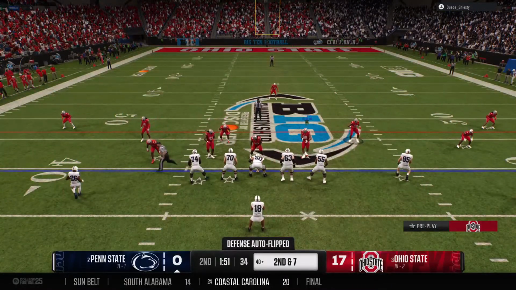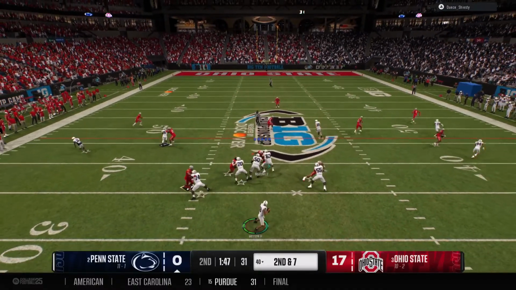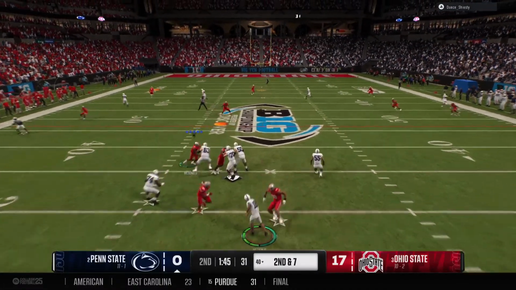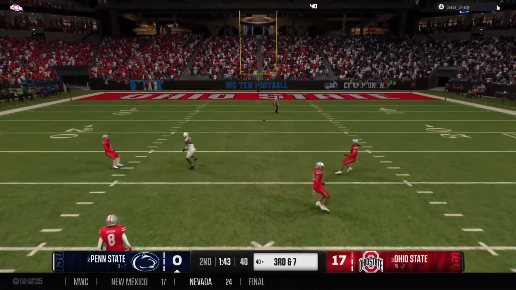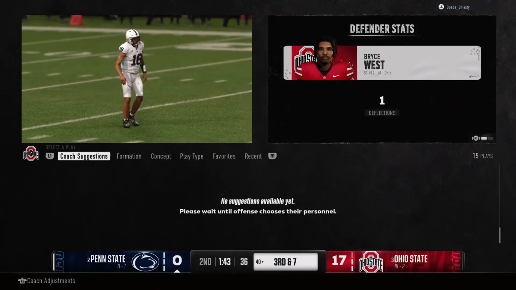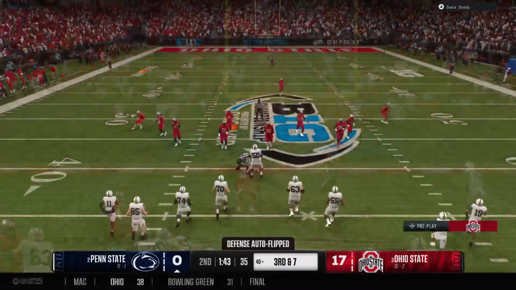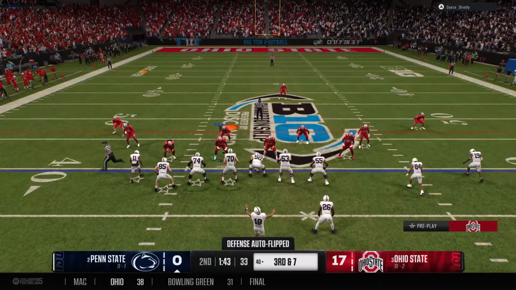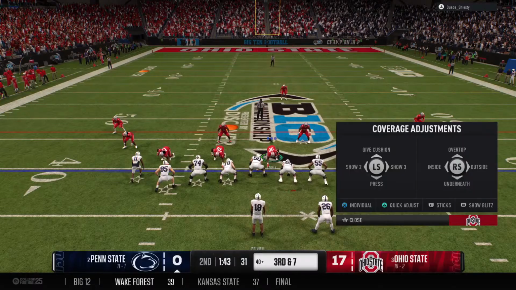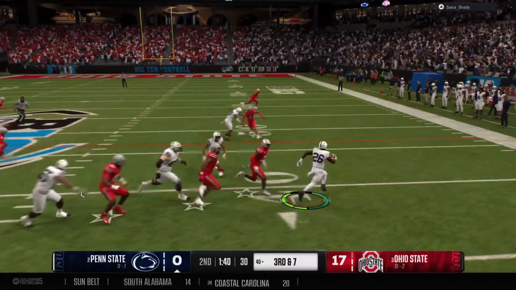2nd down play coming up. And he drops back in the gun. And here comes a deep shot. And the downfield shot is incomplete. Brings up 3rd down. A lot of times in college football, the game comes down to just a play or two. And that's a missed opportunity by this offense. I wouldn't be surprised to see them try to come back to that same play in the 2nd half.